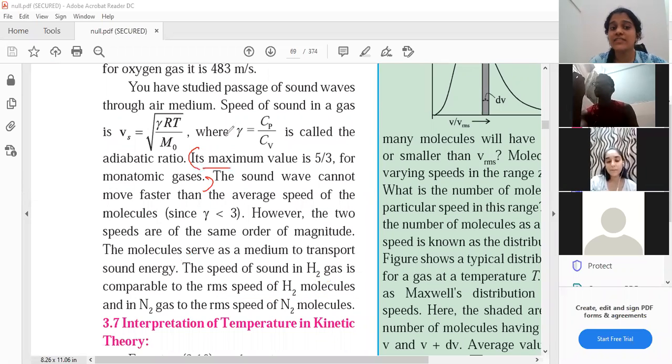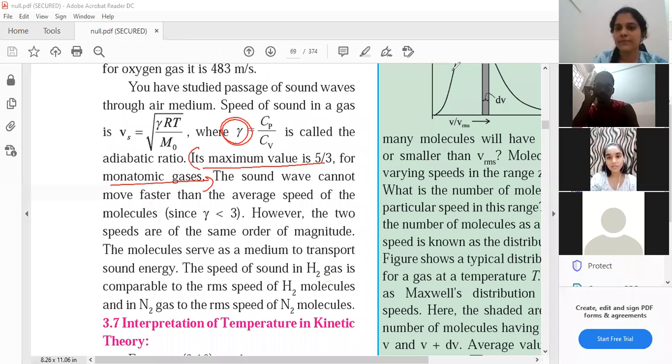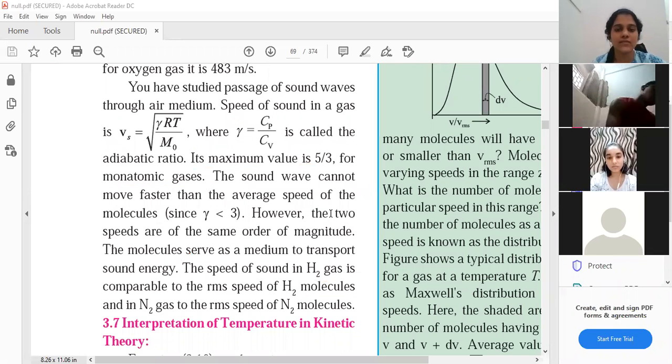The maximum value, this is actually for the gamma parameter, the adiabatic ratio, the maximum value is 5/3 for monoatomic gases. Okay, fine. So this is the root mean square velocity topic, students.